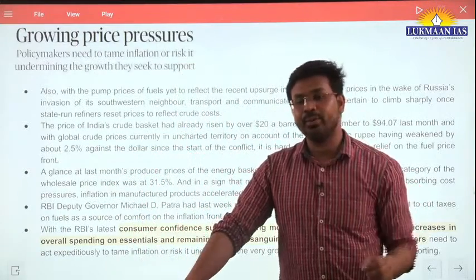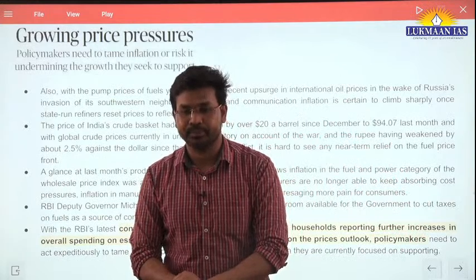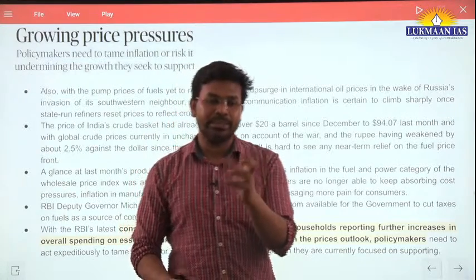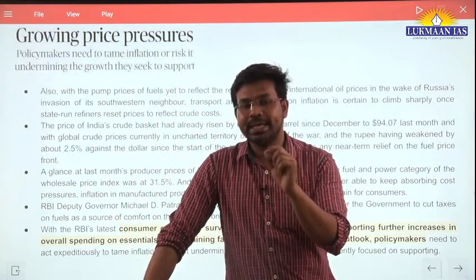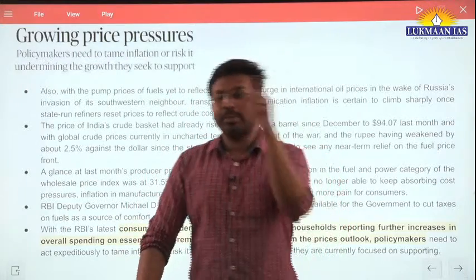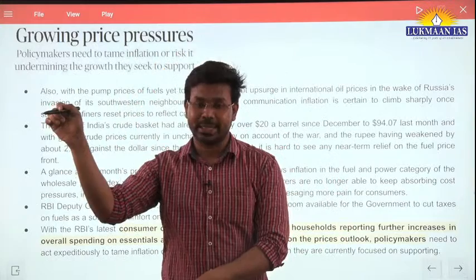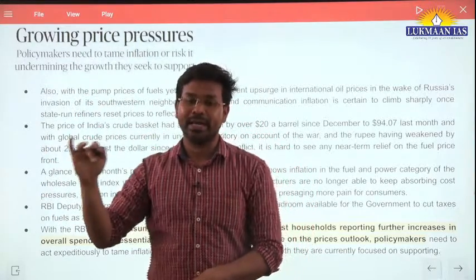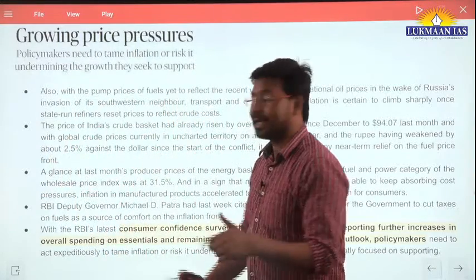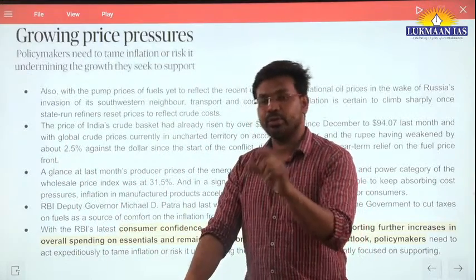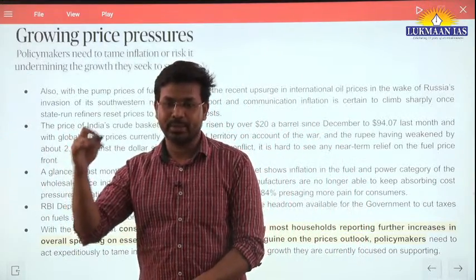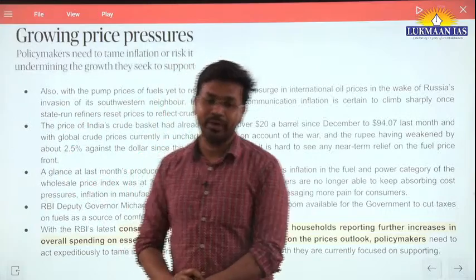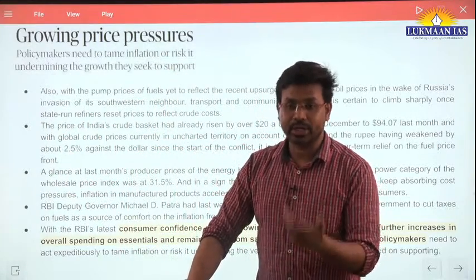How can the RBI keep a tap on inflation? By changing the key policy rates, like the repo rate and reverse repo rate. But if the government takes a step, it will be a direct step and will have a quick result. If the RBI takes a step, it will have an indirect impact. So the government can do more in this case. The RBI can also act, but it will have a trickle down effect: firstly on the banks, then on the businesses or consumers.